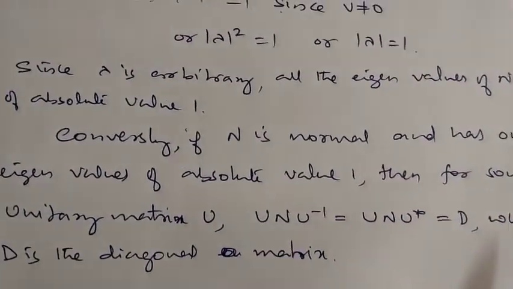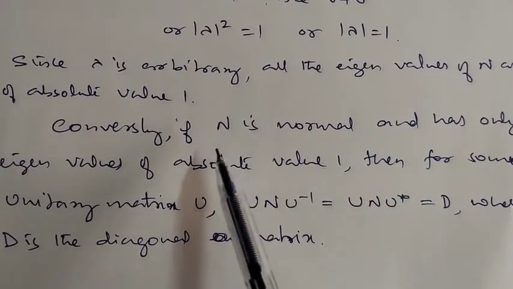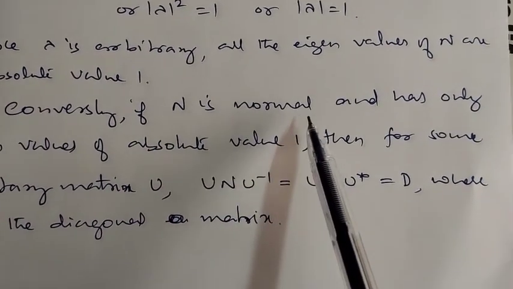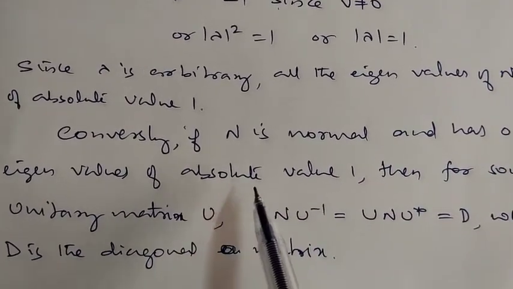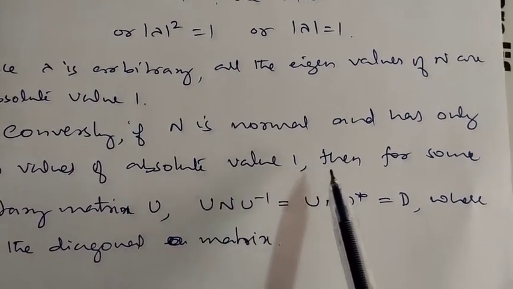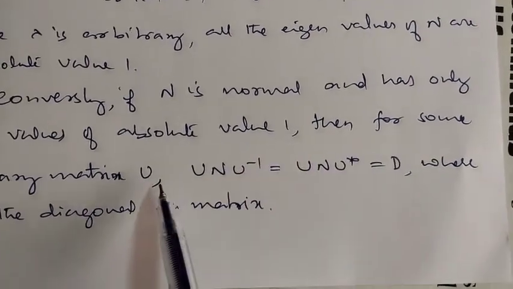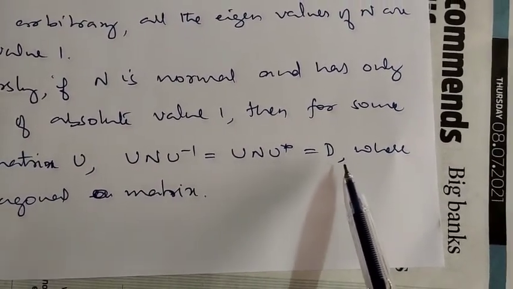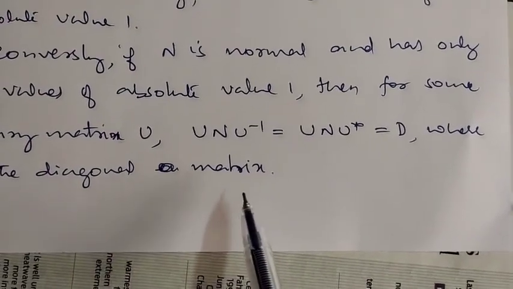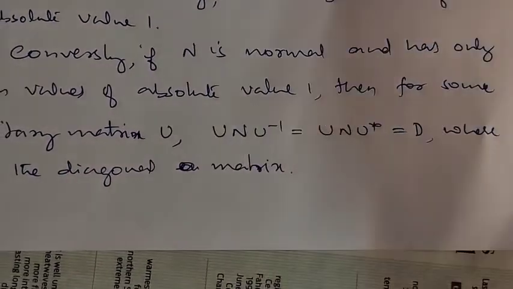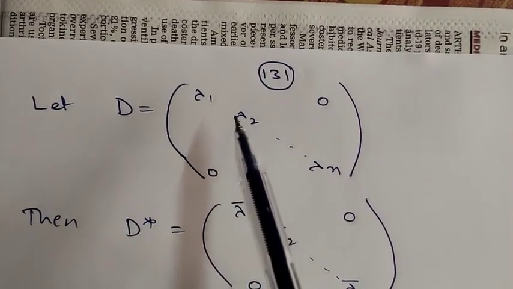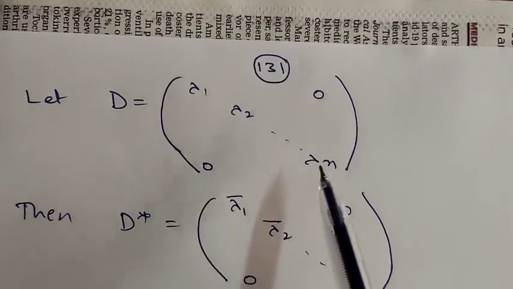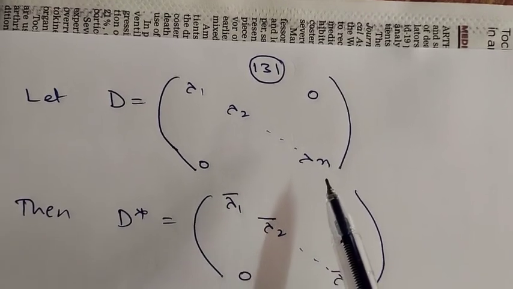Now let us consider the converse part. This is a very important part. Conversely, suppose n is normal and has only eigenvalues of absolute value 1. Then for some unitary matrix U, U n U star is D, where D is the diagonal matrix containing the eigenvalues on the main diagonal. Say D contains lambda 1, lambda 2, etc., lambda n on the main diagonal.